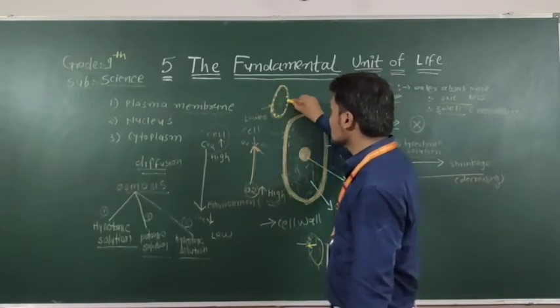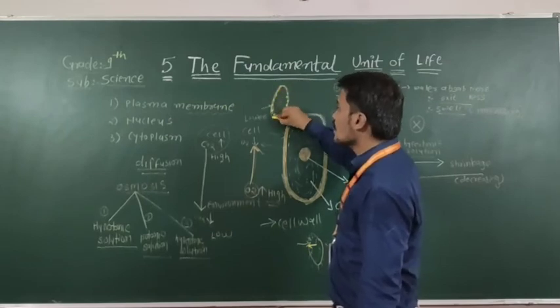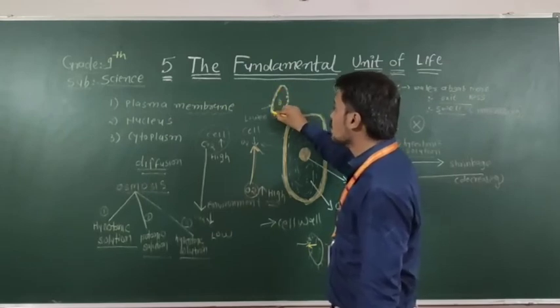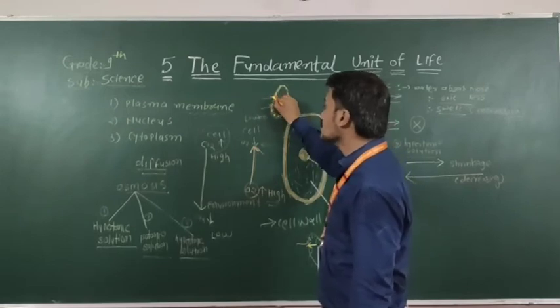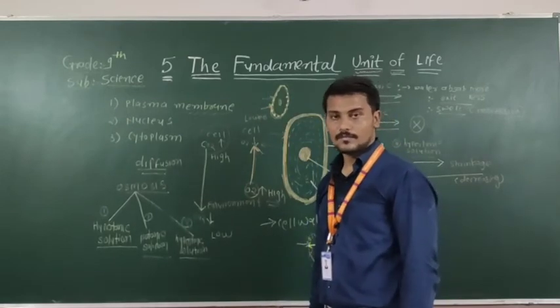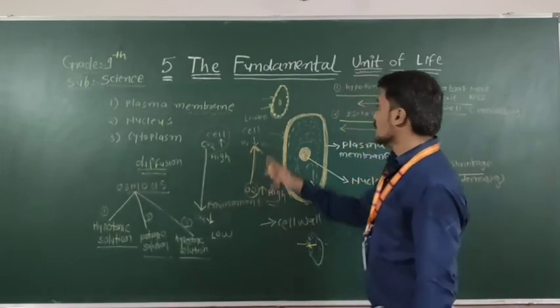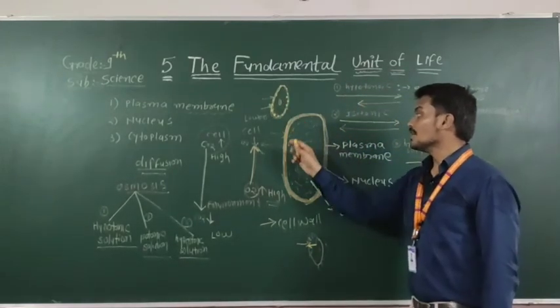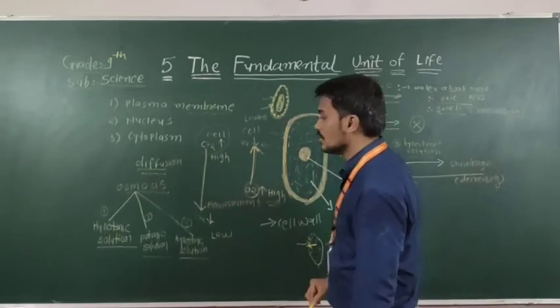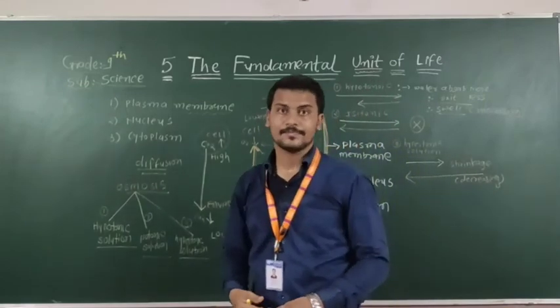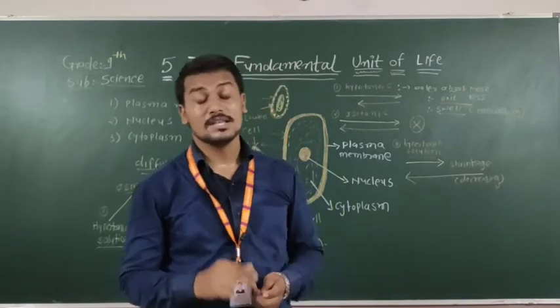So the nucleus is covered by the nuclear membrane. In some cases the nuclear membrane is not present.